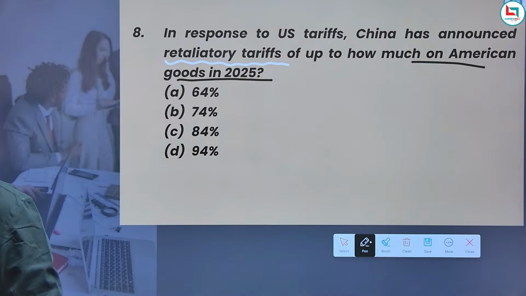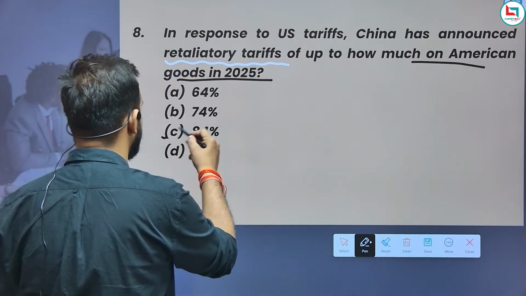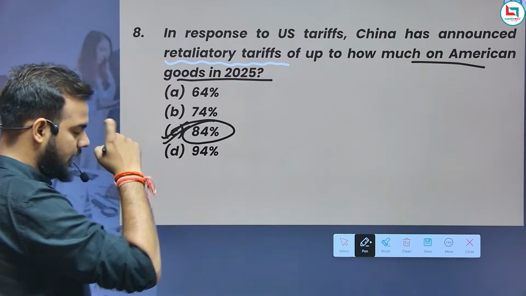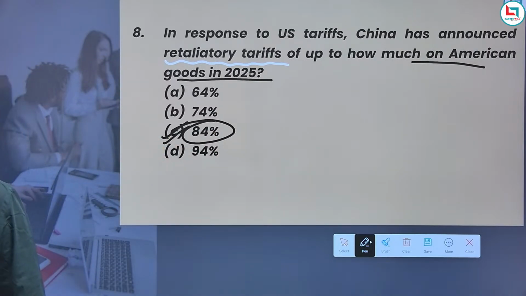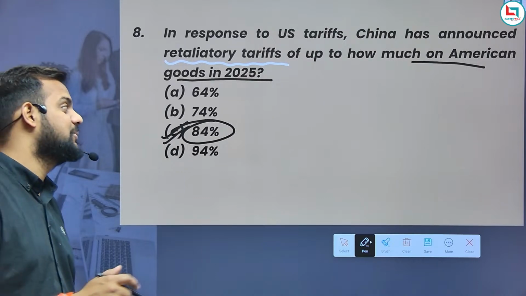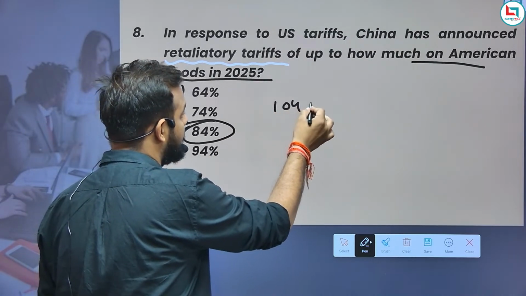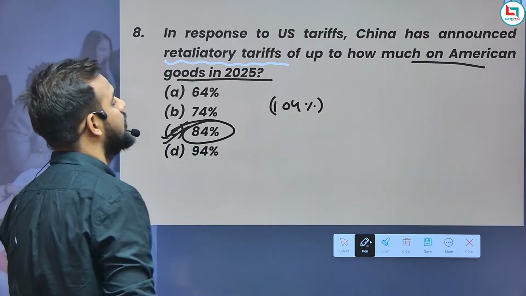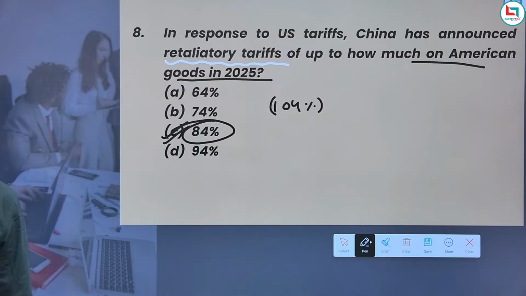What is the correct answer? It's 84%. So 84% is the right answer. China imposed 84% on US goods in response to the US 104% tariff. Remember, the US imposed a 104% tariff on China. And after this, China also blacklisted US companies and imposed export control.